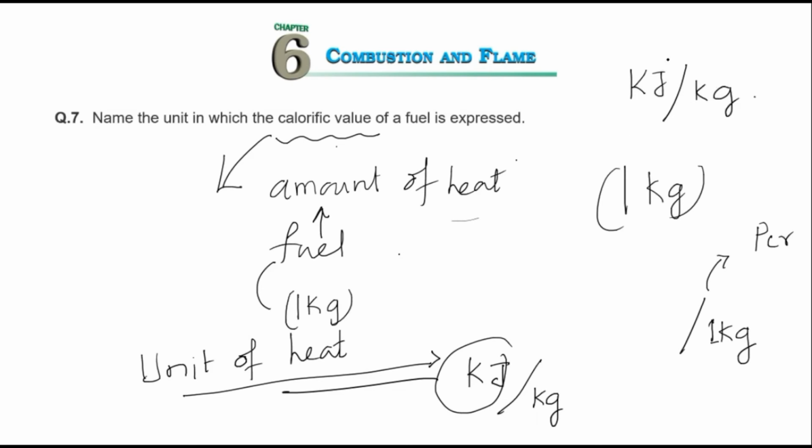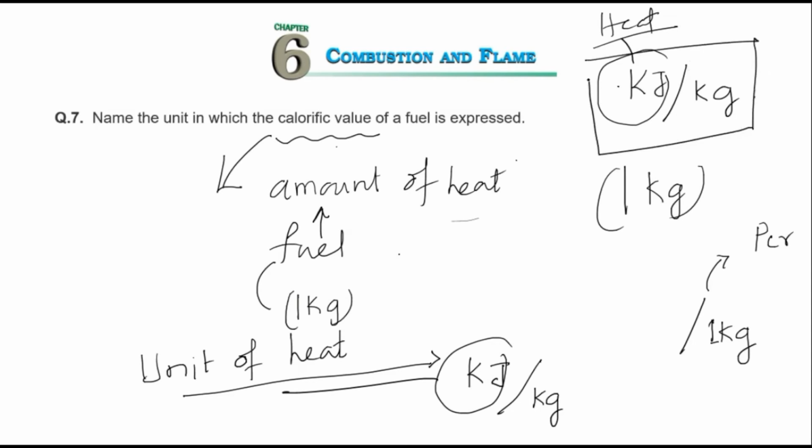Let me tell you once again, kilojoule is the unit of heat, that is energy, right? Because heat is a form of energy, and this much heat is coming out for every kg, and all together that is the unit of calorific value. So please remember, the unit of calorific value is kilojoules per kg.